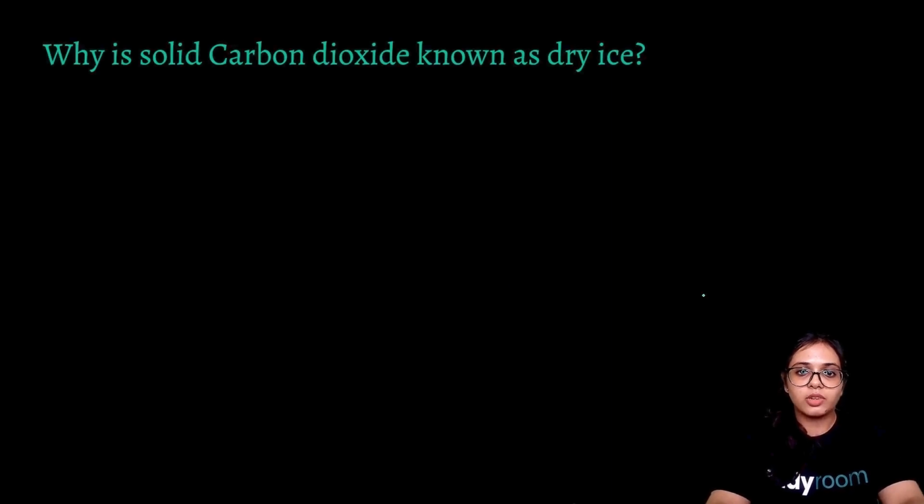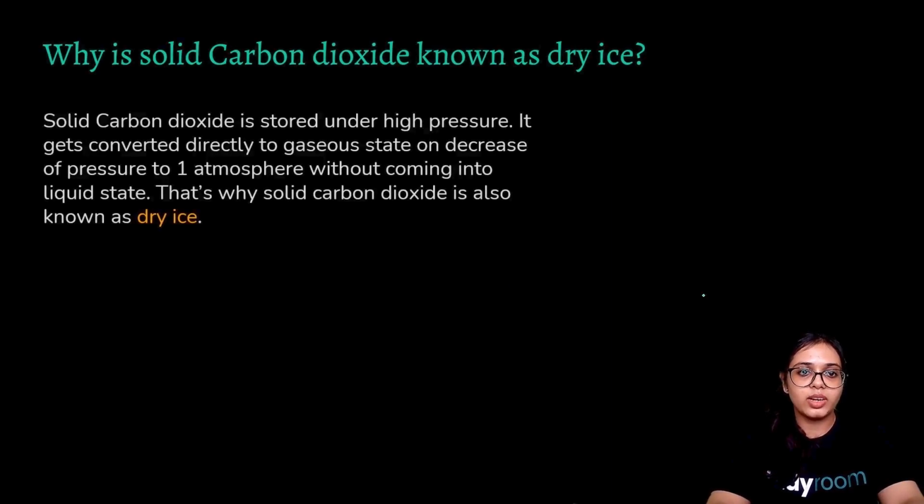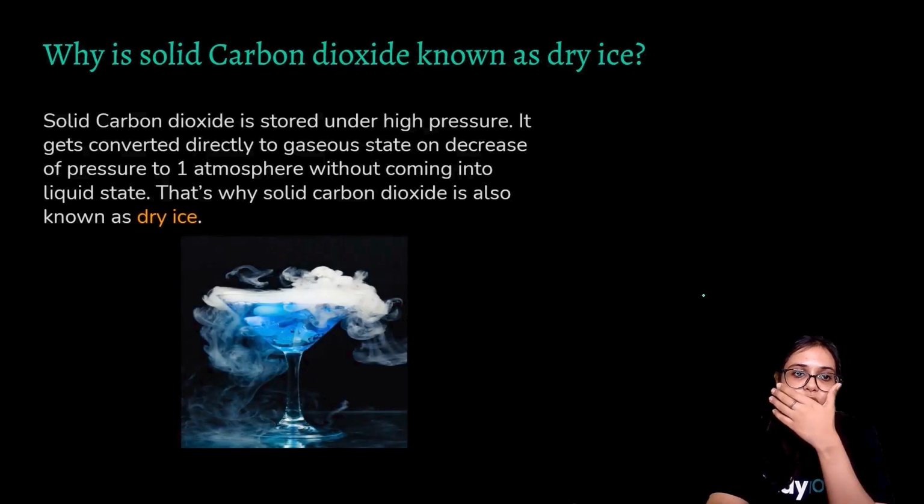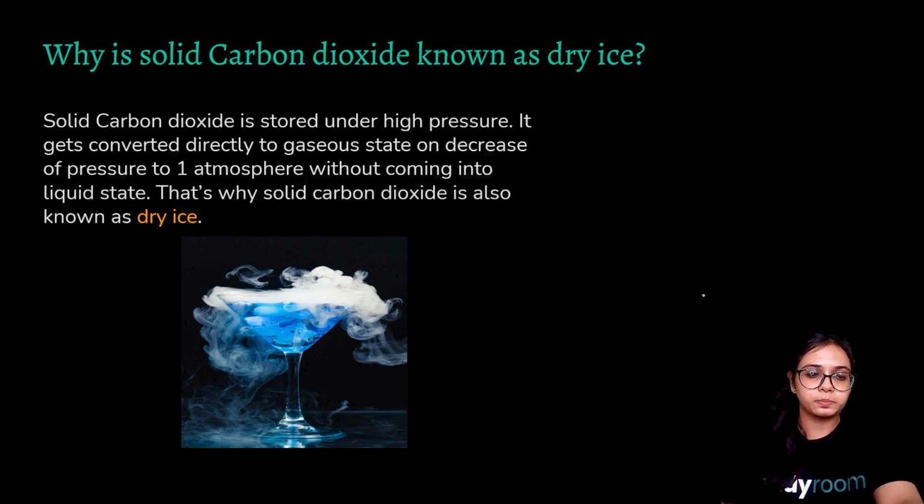Why is solid carbon dioxide known as dry ice? Solid carbon dioxide is stored under high pressure. It gets converted directly to gaseous state on decrease of pressure to 1 atmosphere without coming into liquid state. That's why solid carbon dioxide is also known as dry ice. What is happening here? Basically, carbon dioxide is a gas.